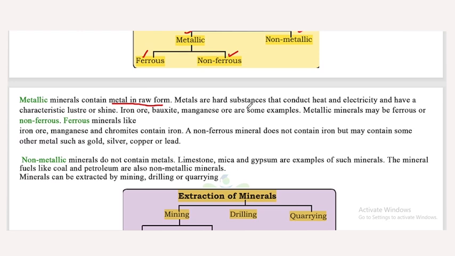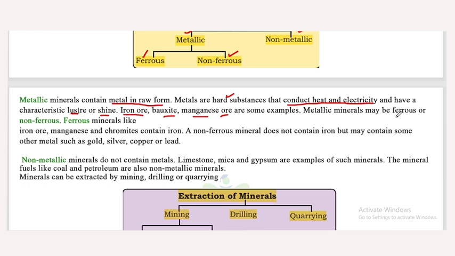Metals are hard substances that conduct heat and electricity and have a characteristic luster or shine. Iron ore, bauxite, and manganese ore are some examples. So these are examples of metallic minerals.